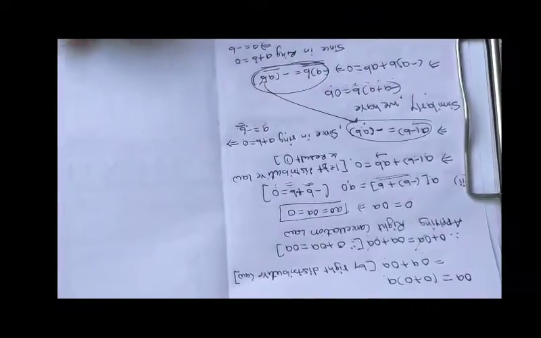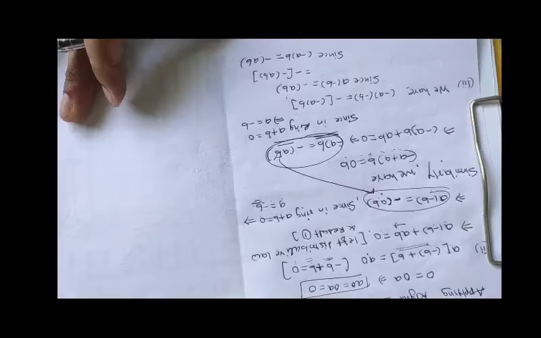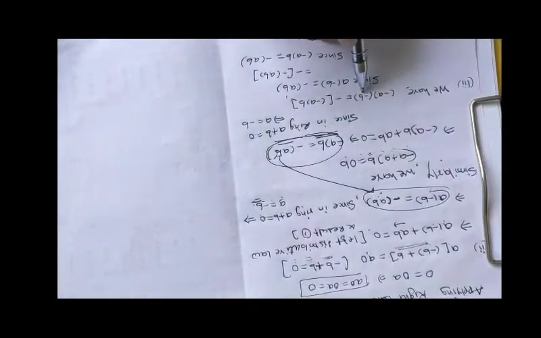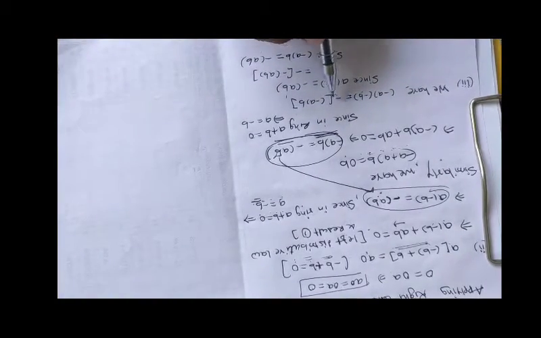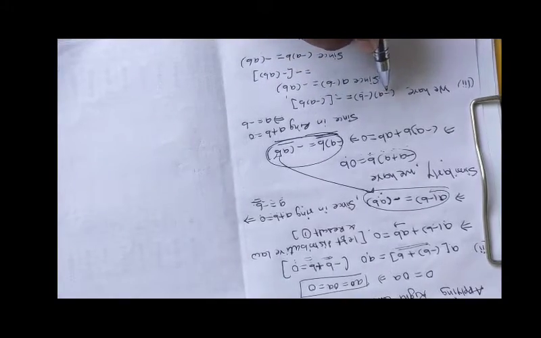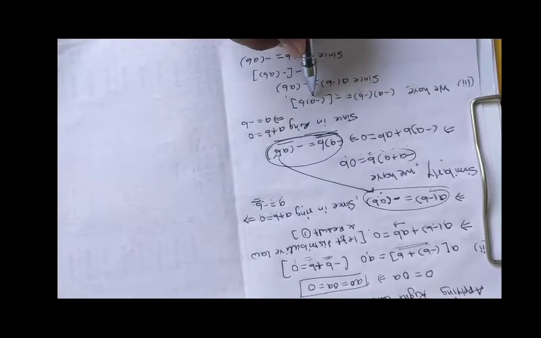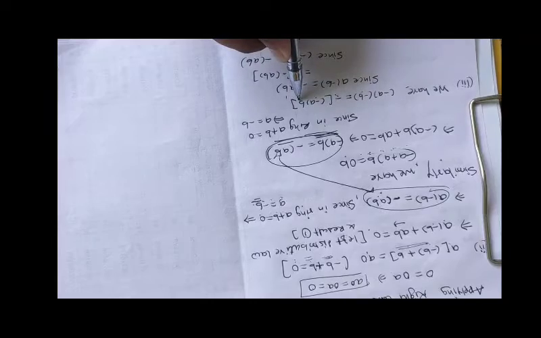Now we will discuss the third point, and that is minus A times minus B is equal to AB. So minus A minus B is equal to AB. See here. Minus A minus B is equal to. So here we can write minus A. Take the minus sign out of the bracket from this minus A, and then minus A into B is there.